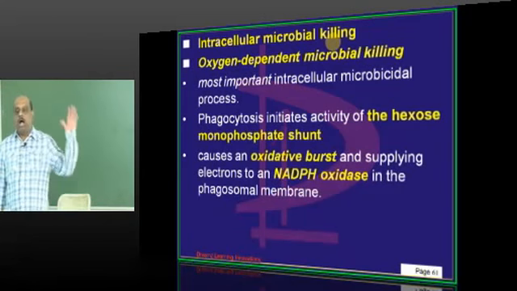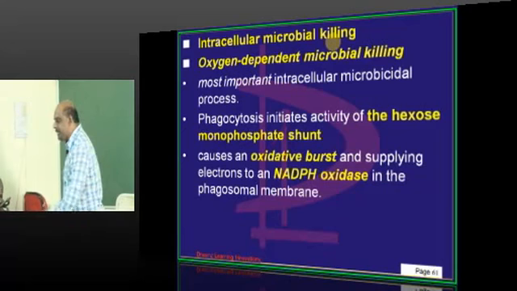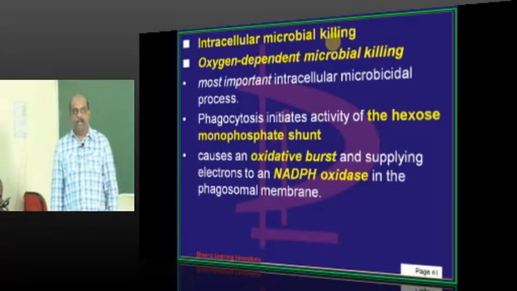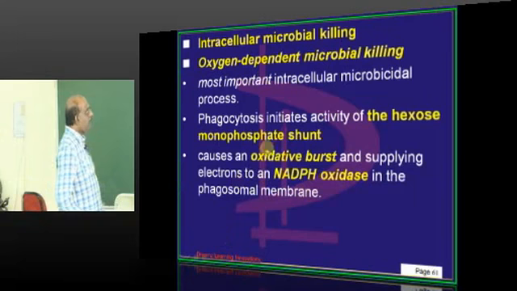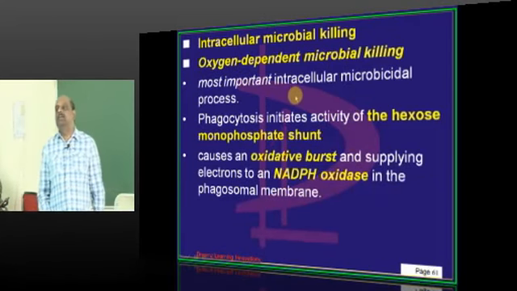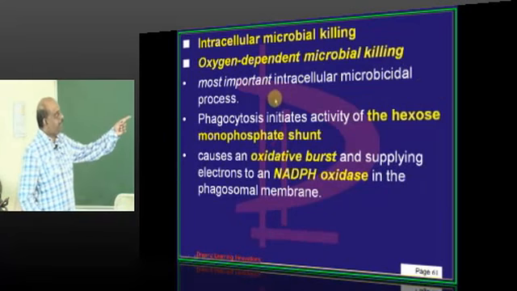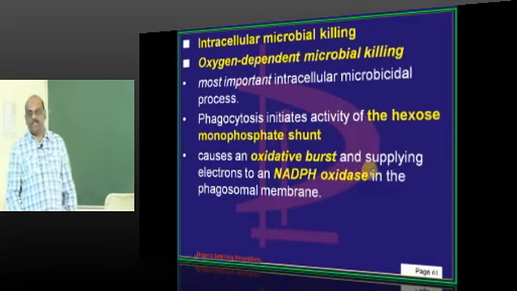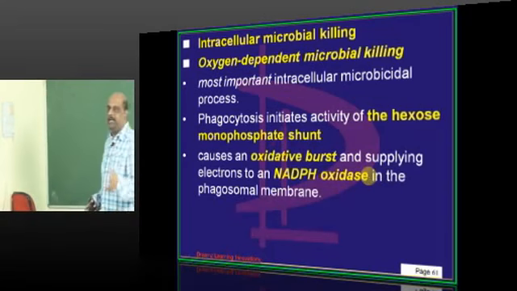One is called oxygen dependent microbial killing, the other is called oxygen independent microbial killing. We need to fundamentally differentiate between the two. Between the two, which is more important, doctor? The most important is the oxygen dependent process. So how does this happen is a very important issue.